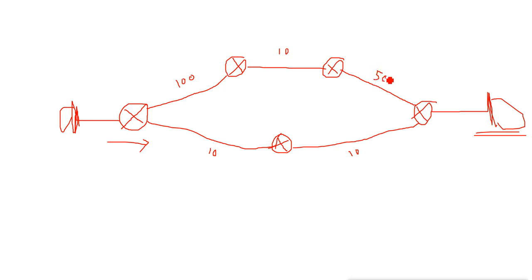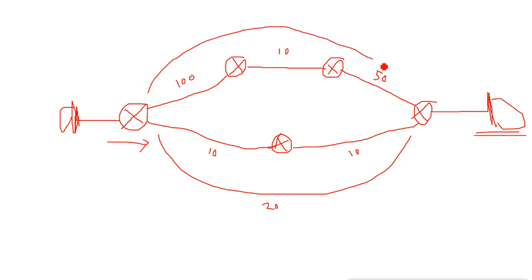Now when you combine the bandwidth from here to there, you will get a maximum of 20 Mbps speed. But when you go from this side, what will you get? You will get 100, 50 and 60. You will get at least 160 Mbps. Now which path is faster than the other path? We can easily say that this is the fastest path. So I can go from here, and this is the fast path.